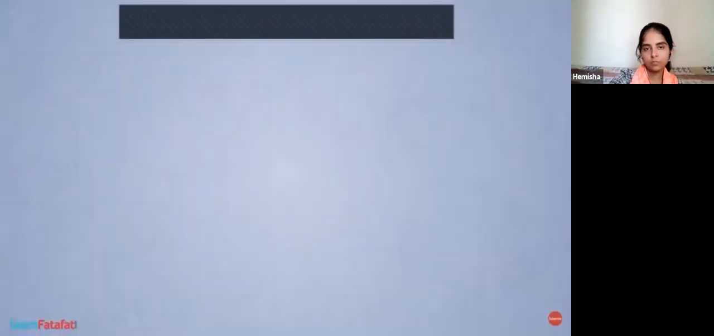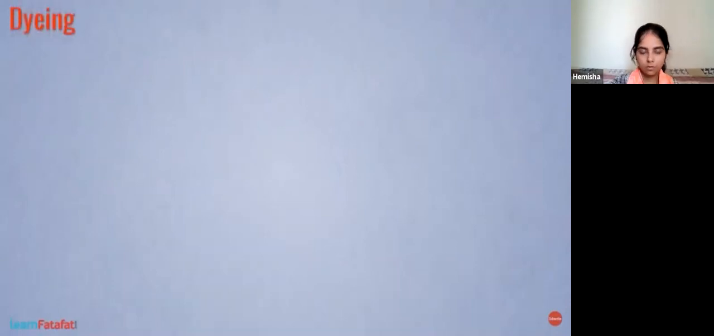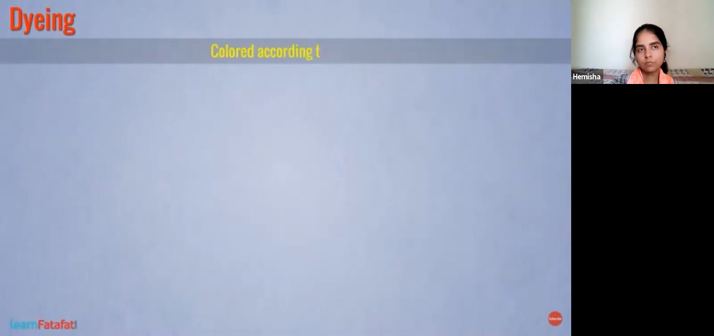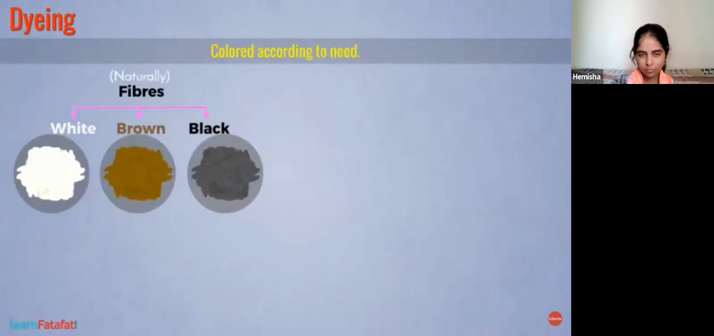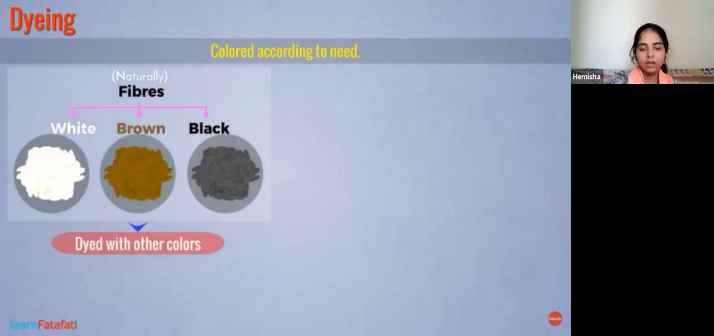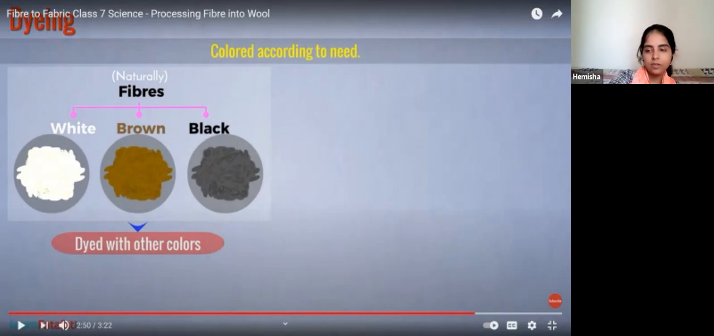The next step in processing wool is dyeing. The fibers are dyed, that is, colored according to need. Since fibers are white, brown or black naturally, other colors are used for dyeing. If naturally we are going to collect that from the animals, then we will only get these three colors, right?